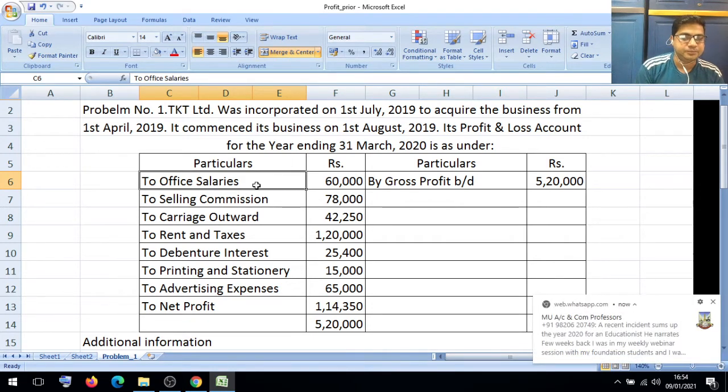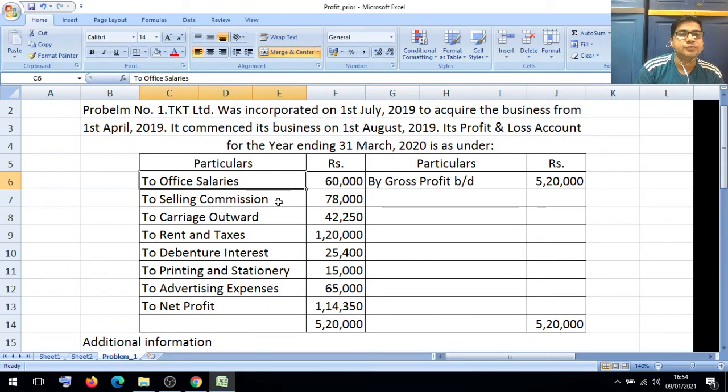Office salary is always distributed as per the time ratio. Selling commission is related to the sales, therefore we will distribute it as per sales ratio. Carriage outward is also distributed as per the sales ratio. Rent, time ratio.